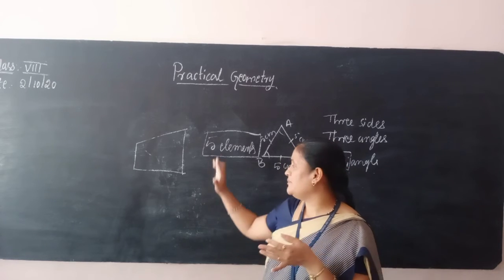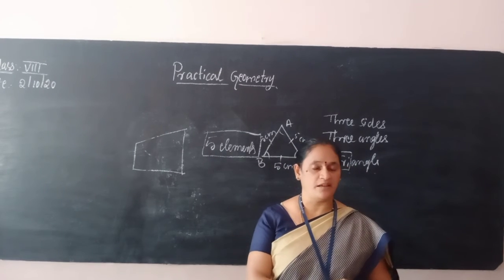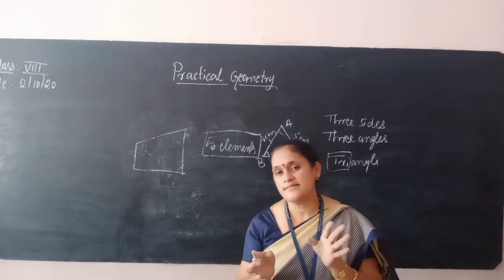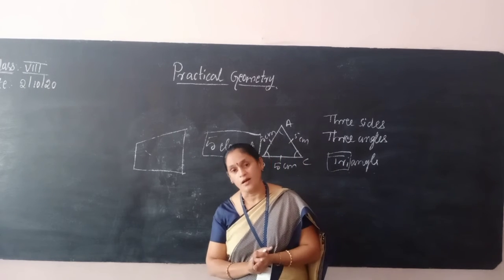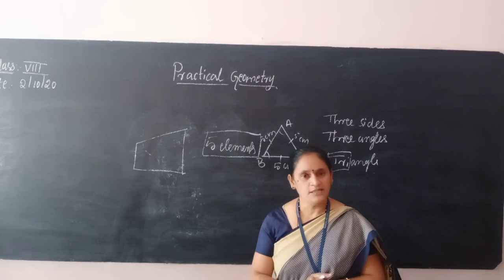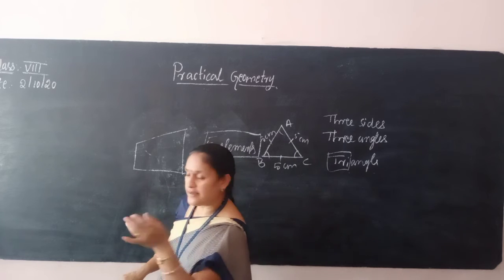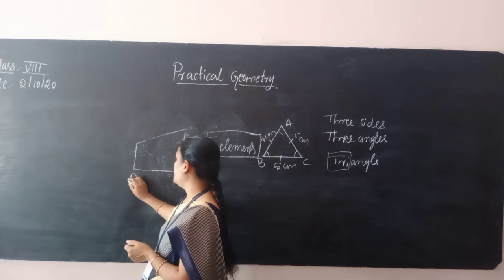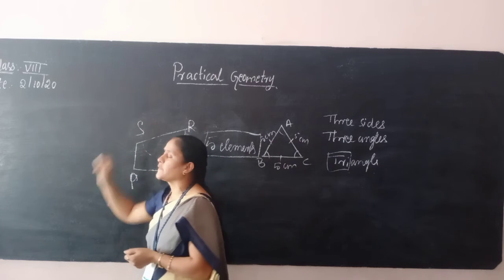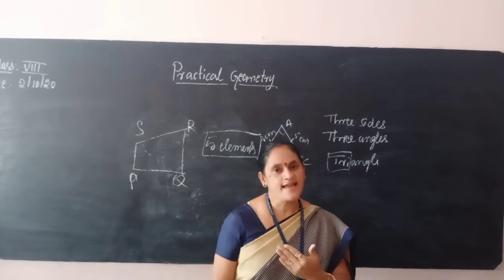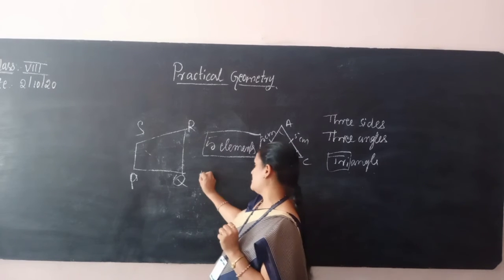Now, what are the elements the quadrilateral has? Do you know? It consists of 10 elements. You will be surprised how. So, let us check it out. Let us call it PQRS. How many sides does it have? 4 sides.